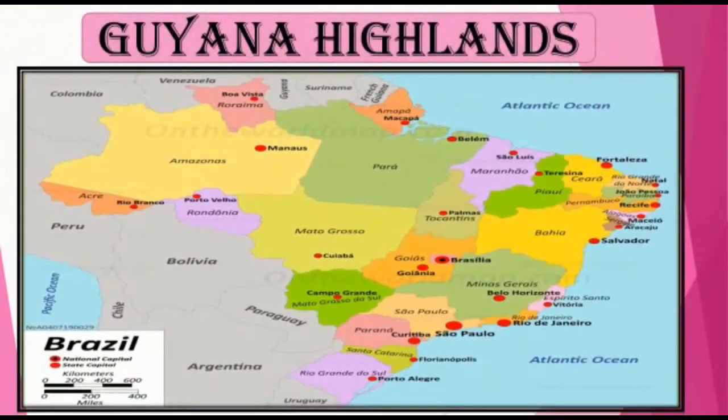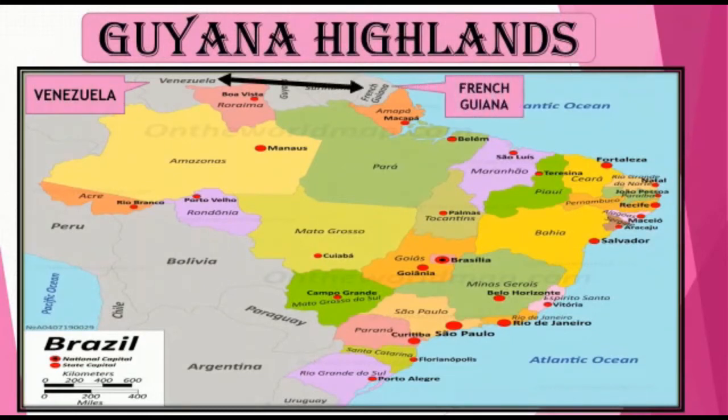In the previous slide, we have studied that the main part of the Guiana Highland is in Venezuela and it extends up to French Guiana. So, if we observe the map, we will come to know that in Brazil, it covers the state of Roraima, Para and Amapá in the north.